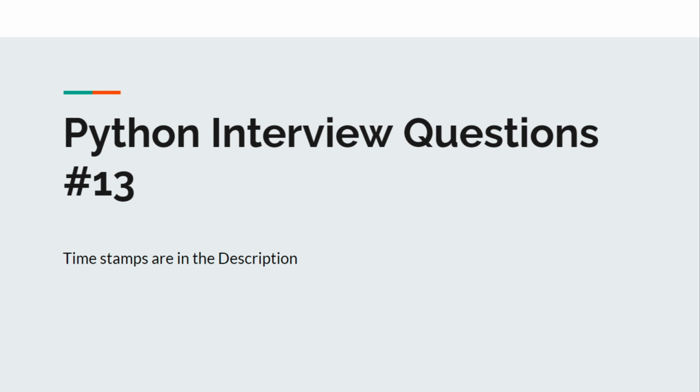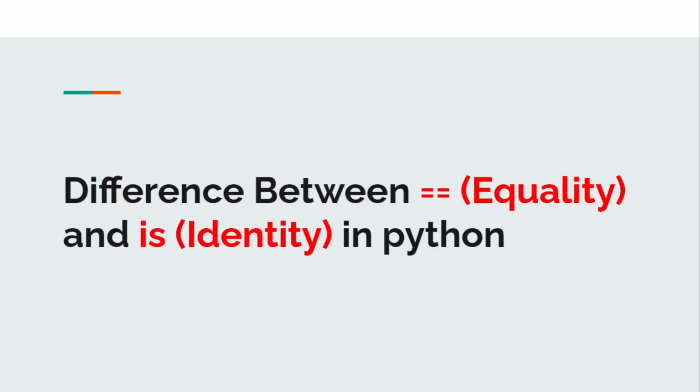Let's get started with today's question. So today's question is, what is the difference between double equals to and is operator in Python? If you just understand that double equals to is checking for equality and is operator is checking for identity, you understand the question and you will be able to clearly answer this particular question to your interviewer. So let's first understand what is equality and what is identity and how both of them are operated and how they are different from one another.